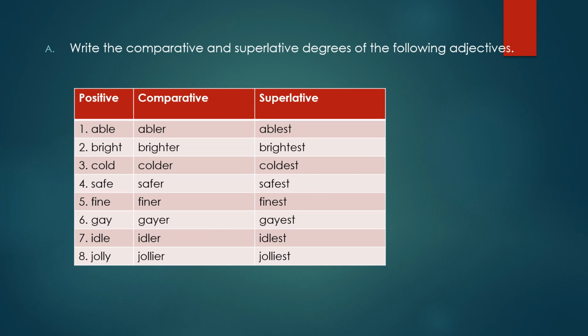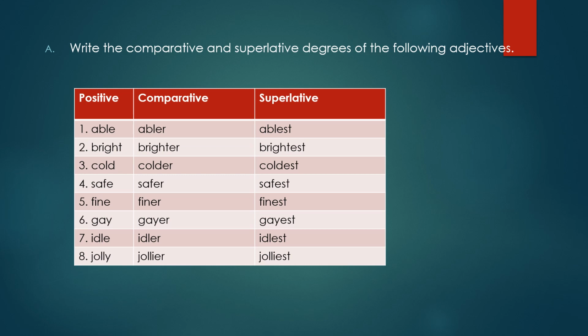Some of the exercises which are given in your book, do in your copy also very neatly and clearly without any mistake. Write the comparative and superlative degrees of the following adjectives. The positive form is given to you. You have to fill the comparative and superlative. So first one is able. So the comparative will be abler because at the end the word is E. So I told you the rule that we will add R in comparative and in superlative we will add ST. So able, abler, ablest.